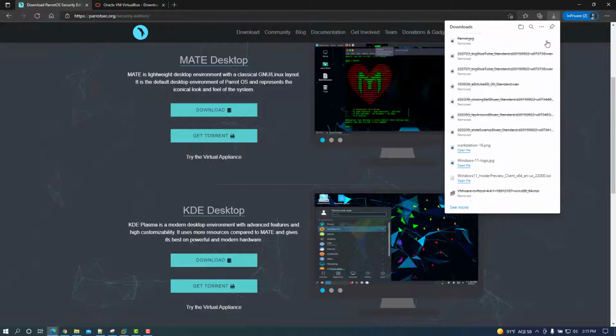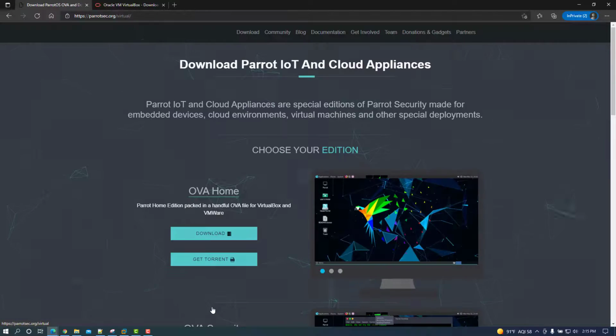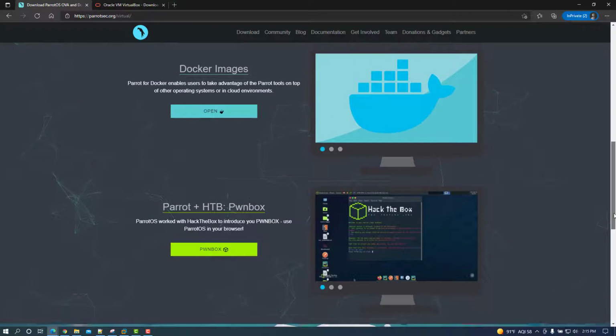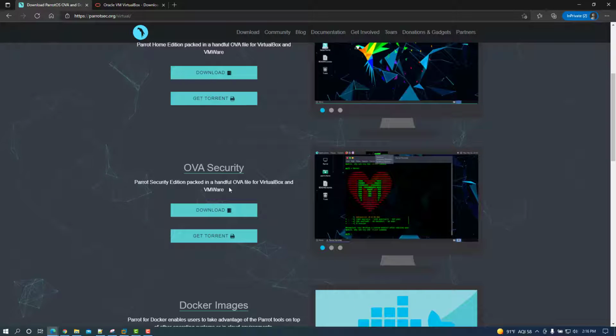Now, I've already downloaded this ISO, so I'm going to go ahead and stop that download. We'll see the install of the operating system from the ISO later on, but right now, if you're trying to download the OVA appliance, then you'd be able to select the Try Virtual Appliance. It gives you the OVA on which particular distribution that you would like, and there's some other distributions down here if you're doing Hack the Box or if you're doing Docker images as well. Again, we're going to be focused on the OVA security, so you could select the download option there, and that will begin the OVA download.